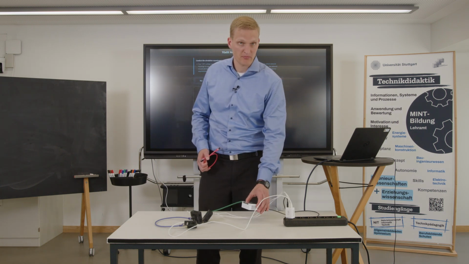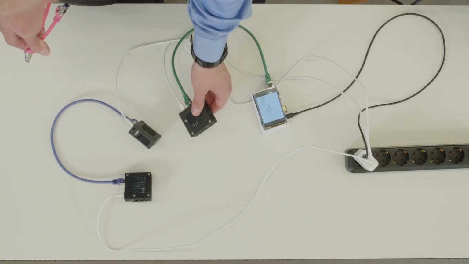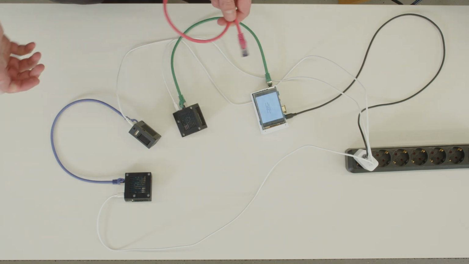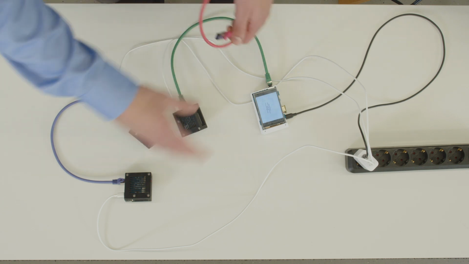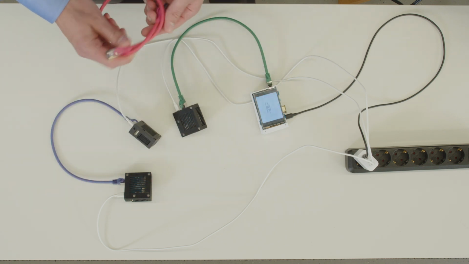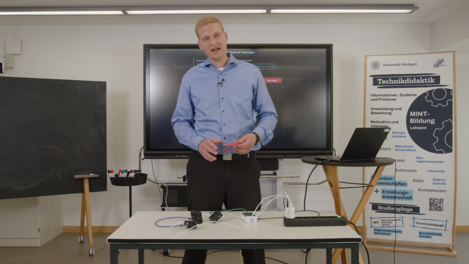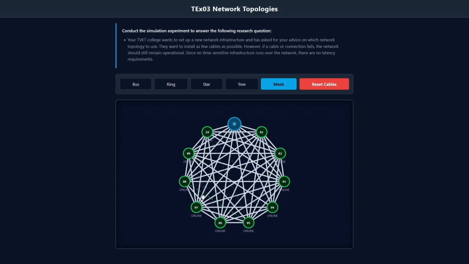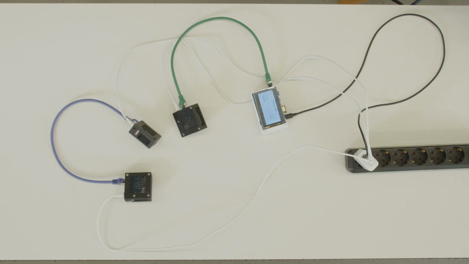Inside here is a Raspberry Pi. And here are some Orange Pis inside, which are microcomputers. So this time not microcontrollers, but microcomputers. And there we're constantly checking the network. So it might also be that we'll launch a version 2 of the simulation on the website one day, but it will be the same domain. So if you save the link to the website, it will always stay the same. We might update the content of the website as we carry on with the project and as we are improving our experiments.